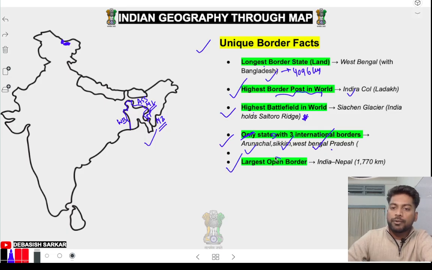Longest open border. See, the longest border is Bangladesh, but for the open border, there is no fencing in Nepal. So the longest open border is India-Nepal.